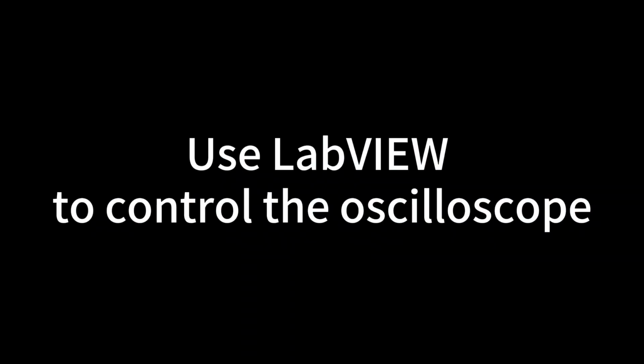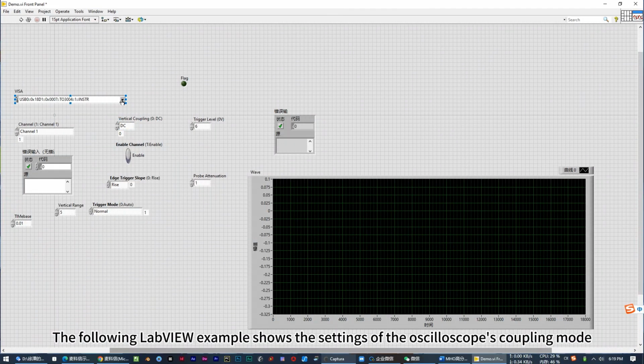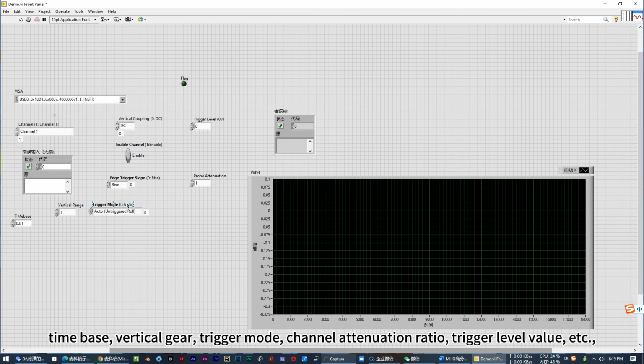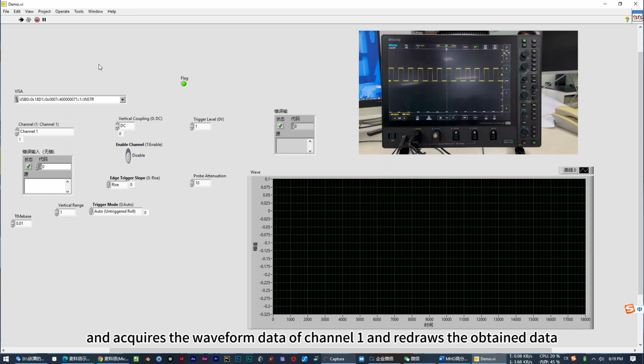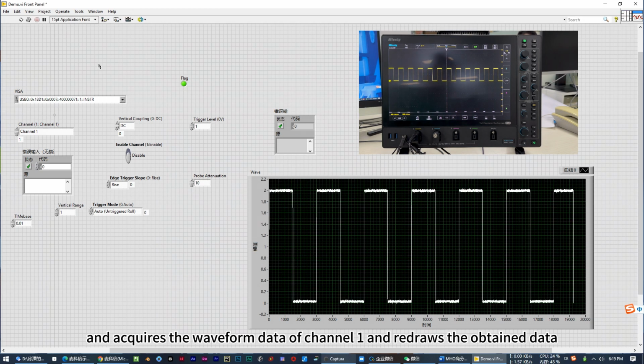Use LabVIEW to control the oscilloscope. The following LabVIEW example shows the settings of the oscilloscope's coupling mode, time base, vertical gear, trigger mode, channel attenuation ratio, trigger level value, etc., and acquires the waveform data of channel 1 and redraws the obtained data.